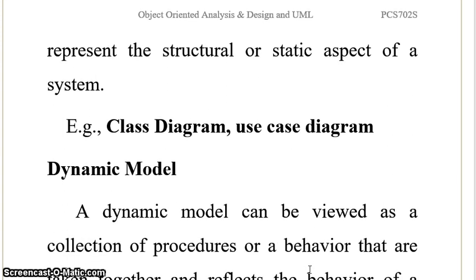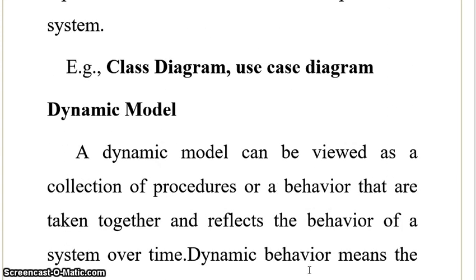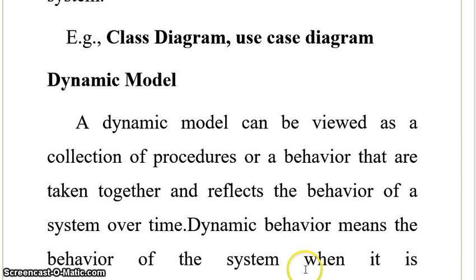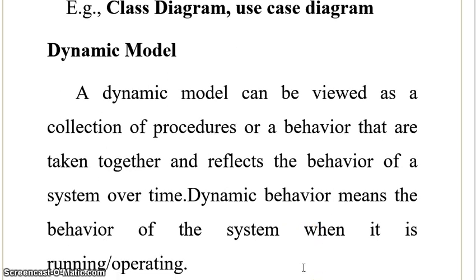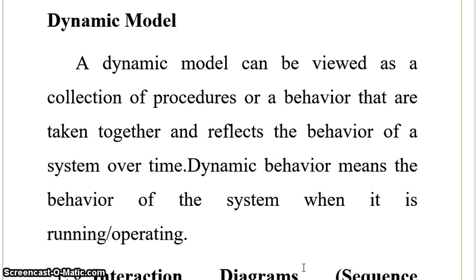A dynamic model can be viewed as a collection of procedures or behaviors taken together that reflect the behavior of the system over time. In simple terms, when a system is running or operating, it is called the dynamic behavior of a system.